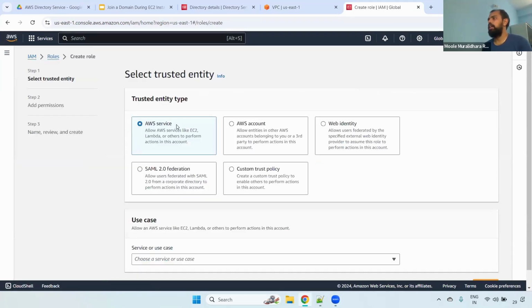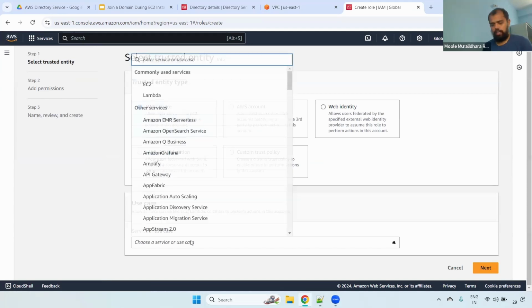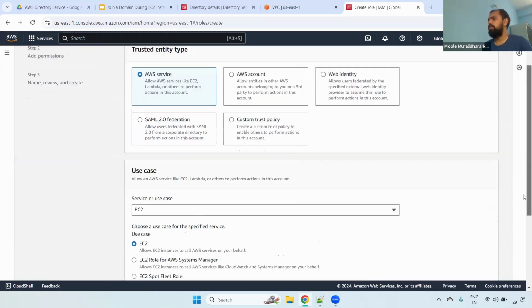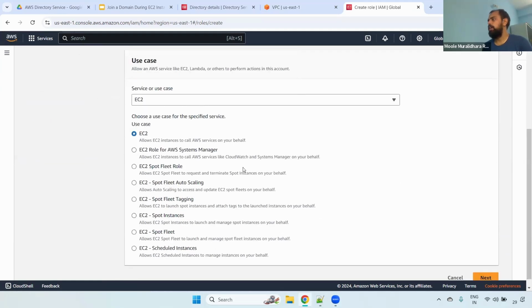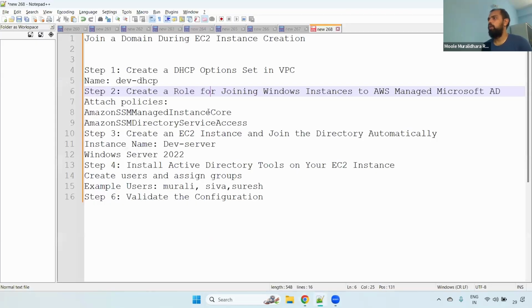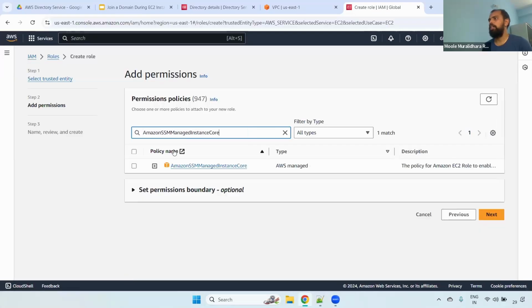Here you can select the AWS service, and here you can select the EC2. Then EC2 is fine. Click the next button. Here you have to select your permissions or policies. One is Amazon SSM managed instance core. Copy this policy and paste it here. You can see it here.